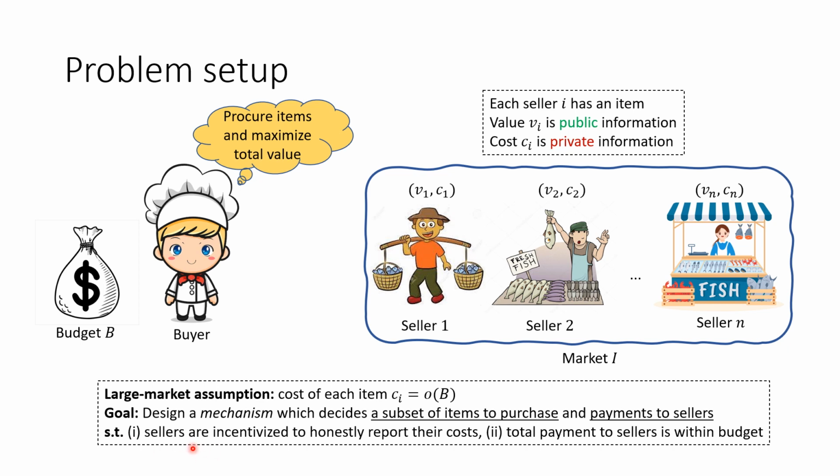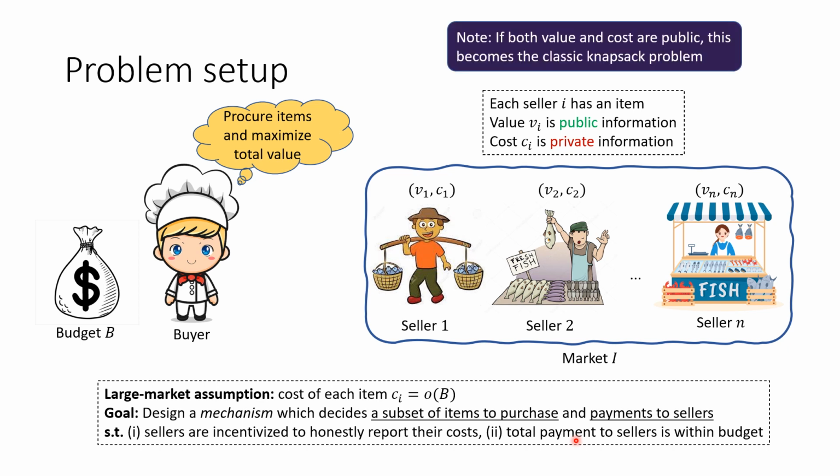First, the sellers should be incentivized to honestly report their costs. Second, the total payment to the sellers has to be within the budget. Note that if both value and cost are public information, then this becomes the classic knapsack problem.